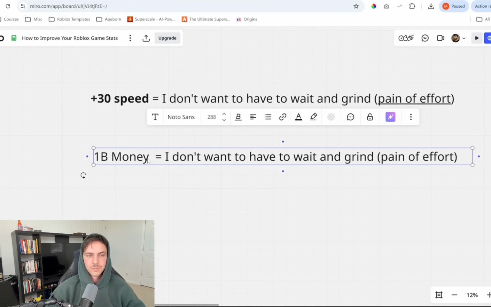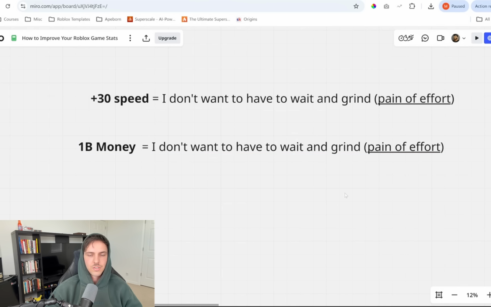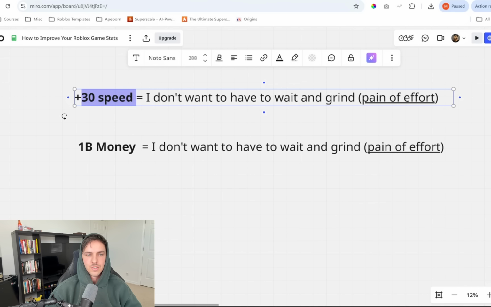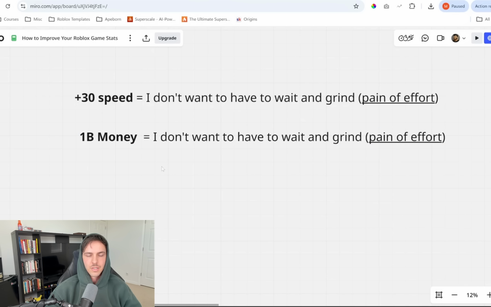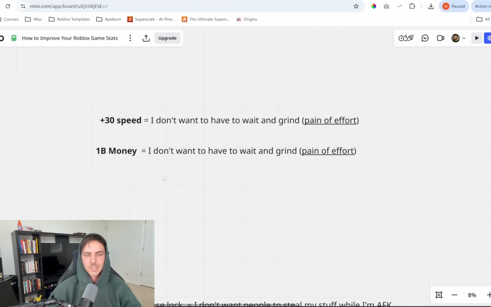One bill money. Okay. Same exact problem. It's the pain of effort. I don't want to have to grind and get all this cash. I have the Robux. Why can't I just buy it? Again, you want to be careful when you are having anything related to your economy because you can completely destroy your game's economy. Okay. You don't want to just make it like one bill money is like 9 Robux. Like that's going to cook you, bro.